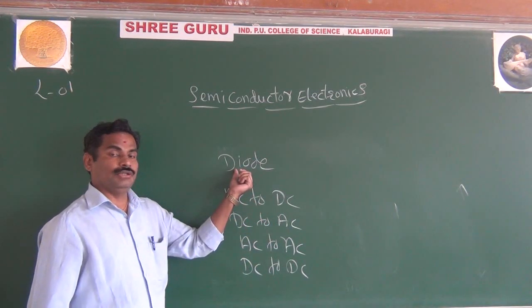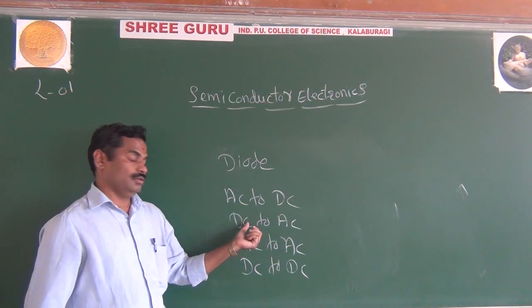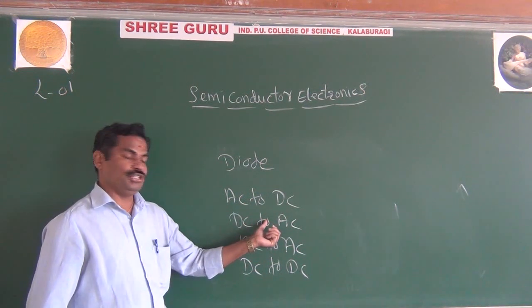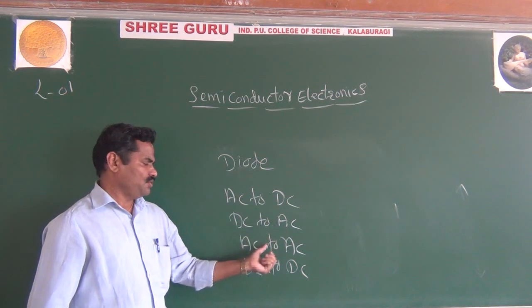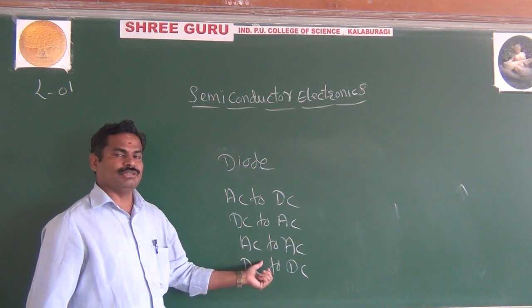Especially diodes are used to convert AC to DC. Also oscillators are used to convert DC to AC. This is a higher level, you don't need to worry about this. And this is also possible by using semiconductors.